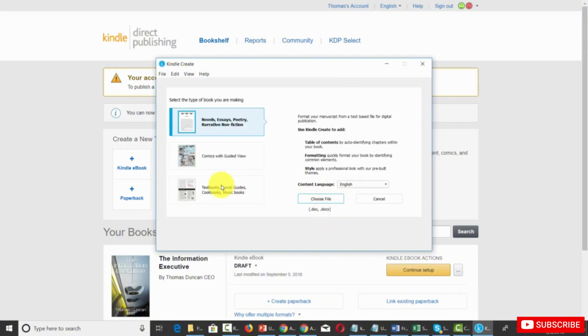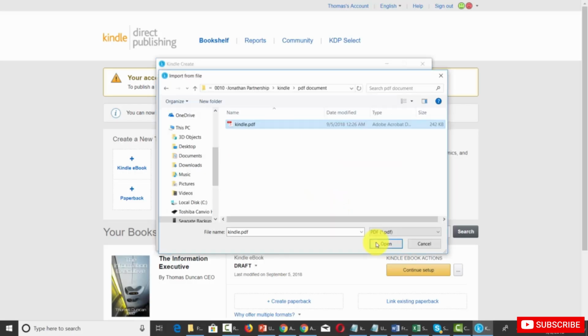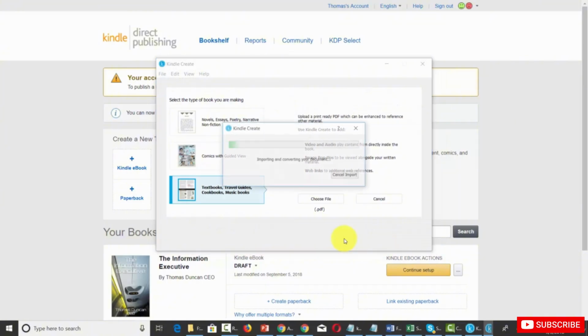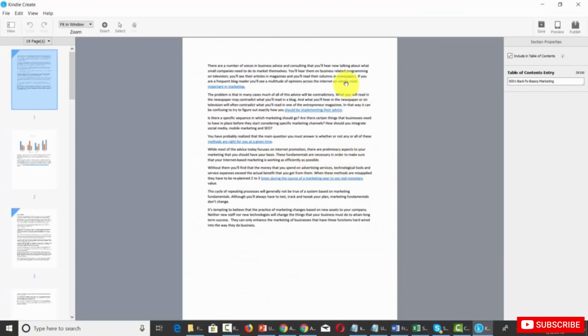In this case, you're going to take your more complex document and use the third category. You'll notice then that Kindle will ask that you choose the file as a PDF. So we're now going to grab the PDF. And we'll find it on our hard drive and then click Open. And then Kindle will import our document. You're now ready to begin working with your PDF document inside of Kindle Create.